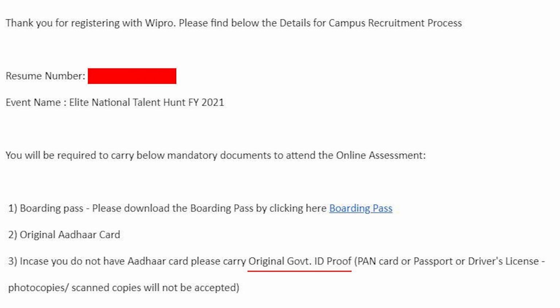Now, for appearing in the examination, the following are mandatory. First of all, the boarding pass. You need to have a hard copy of your boarding pass, so ensure to take a printout of it. Make sure to have a boarding pass which is a hard copy, not a soft copy. Second, you need the original Aadhaar card.